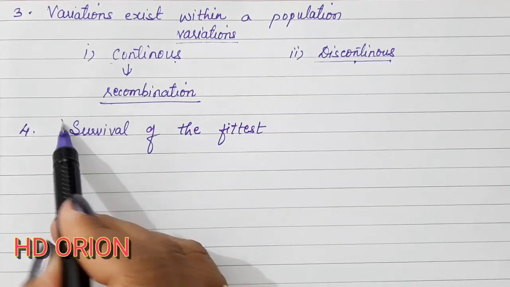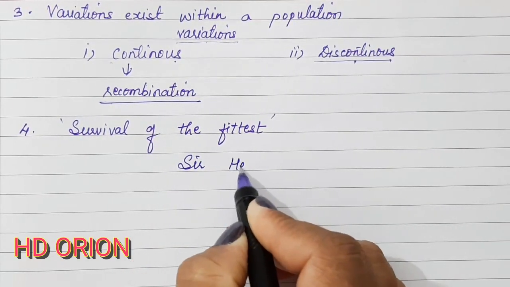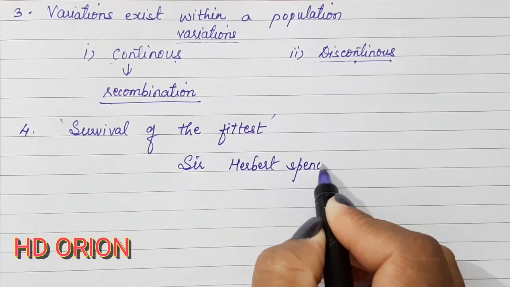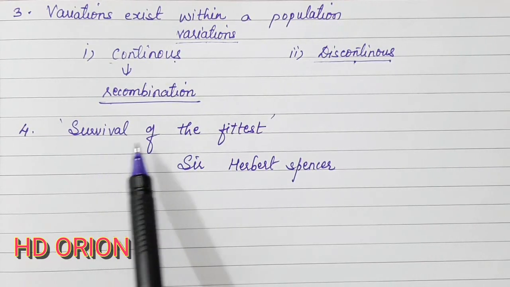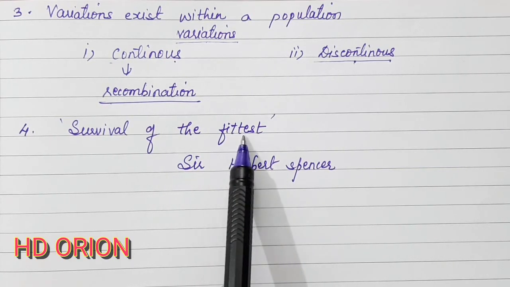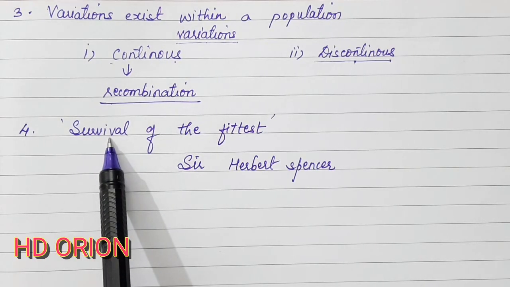This is called survival of the fittest by Sir Herbert Spencer. So it was nature who selected the long giraffes and allowed the small giraffes to perish. So survival of the fittest means at that particular time the fittest organisms were the long giraffes, and therefore they could only survive and could reproduce.